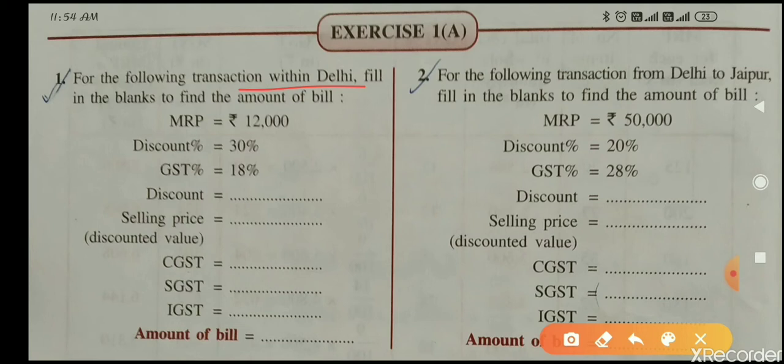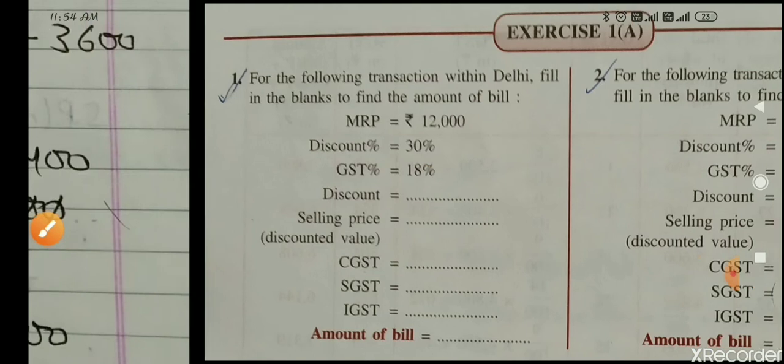So in case of an intra-state transaction, CGST and SGST will be there, but IGST will not be there. And the CGST rate and SGST rate both will be equal and half of the GST rate. The GST rate you can see here is 18%, so the CGST rate and SGST rate are half of this, 9%.